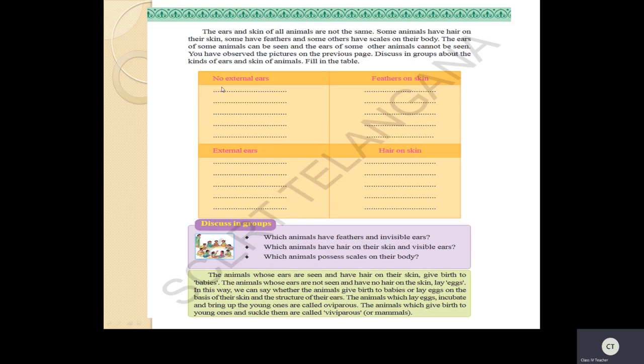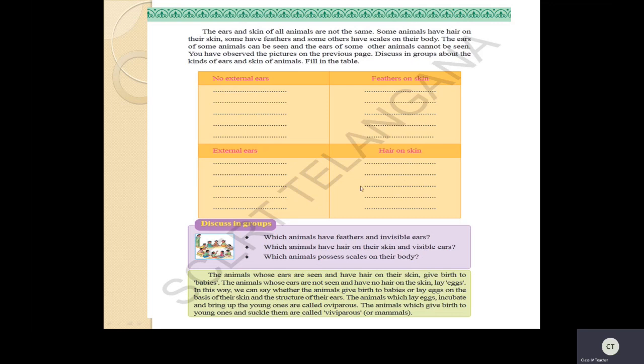So the animals without external ears, their skin is covered with feathers or scales. Okay. Now if you see these animals with external ears, their bodies are covered with skin. For example, again notice here, if you see this buffalo, elephants, they have external ears, right? And their body is also covered with hair. Have you seen that? Yes.